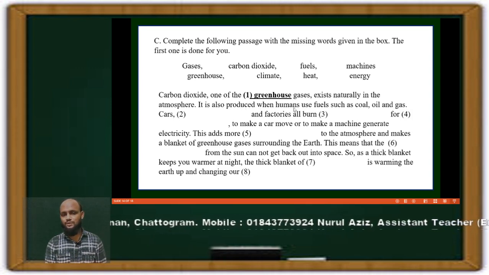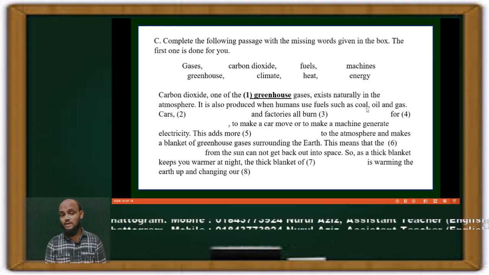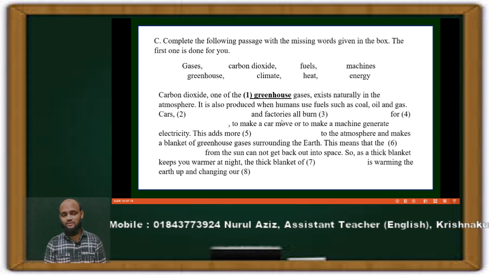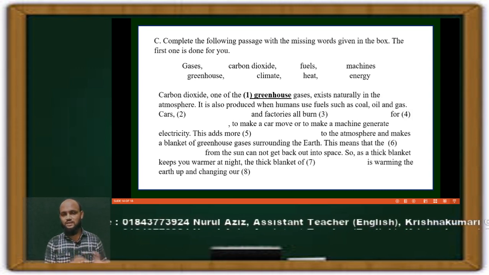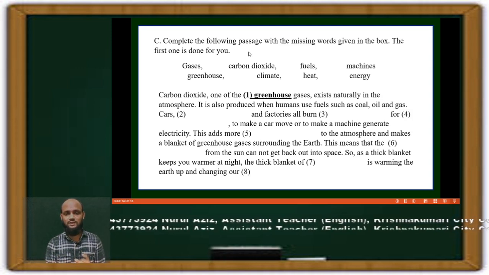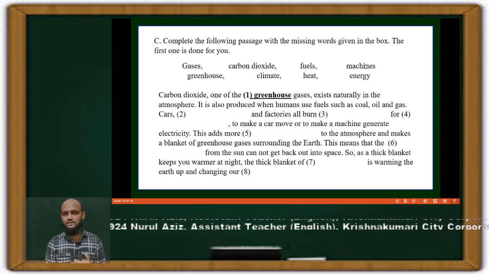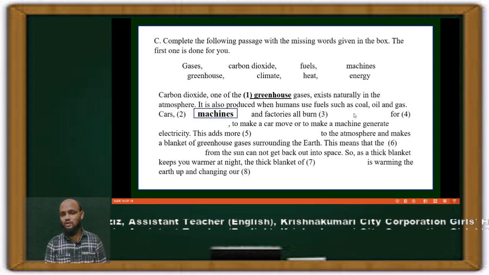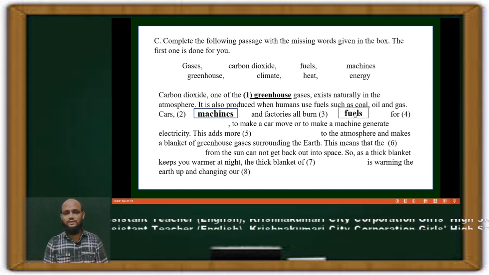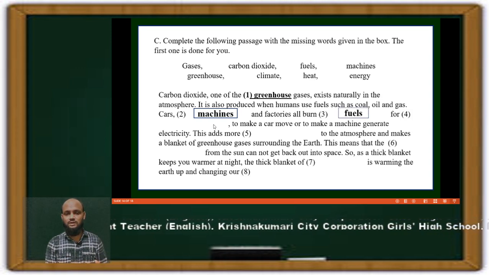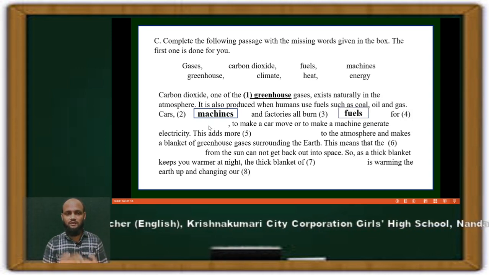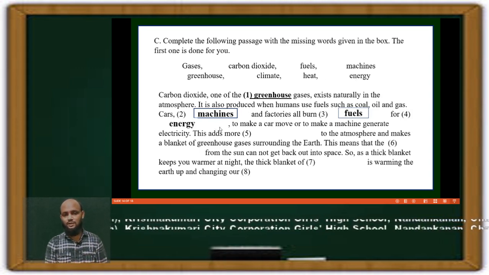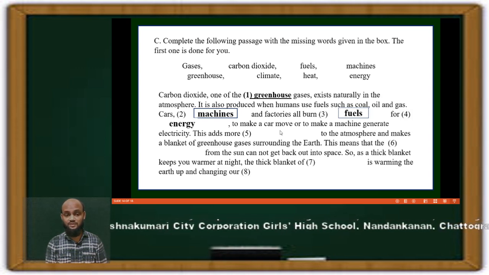It is also produced when humans use fuels such as coal, oil, gas to run cars and factories. Factories, cars, use fuels. And what are the things here? You see that use fuels. This is of course machines. So the answer should be machines. And factories all burn what? They burn fuels. So the answer is fuel for dash. For what? They burn fuels for getting energy. So the answer is energy. To make cars move, to make machines work, generate electricity, etc.